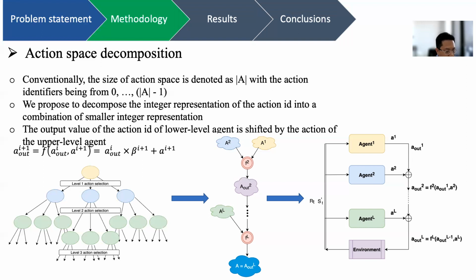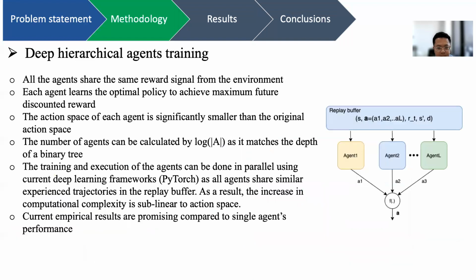This decomposition scheme has a main advantage of scaling the action space down to 10 to 20 actions per agent, which is our design choice, and is manageable by a conventional deep reinforcement learning agent. The illustration on the right shows a more formal way of combining the actions from the agent in level 1 up to the agent in level L. At the final stage, the A out at level L is the suitable action that we can exercise in the environment.